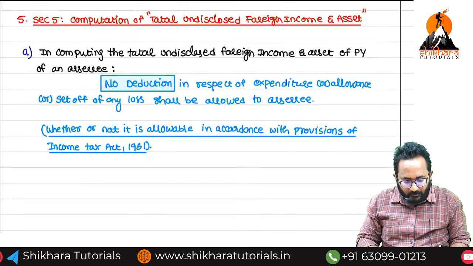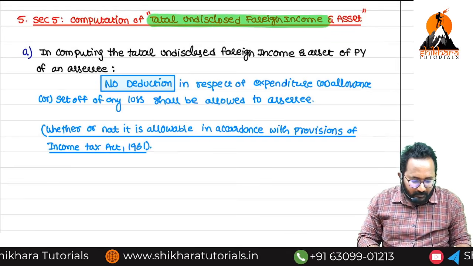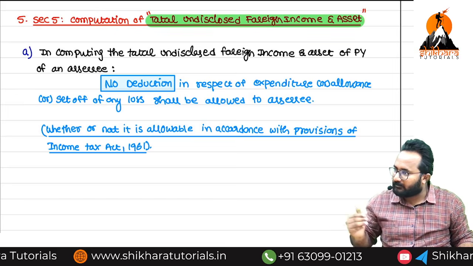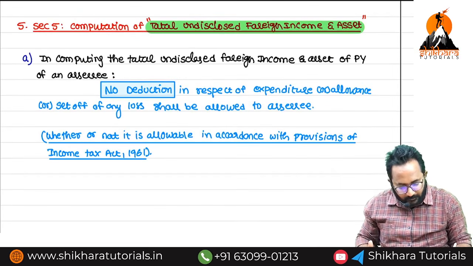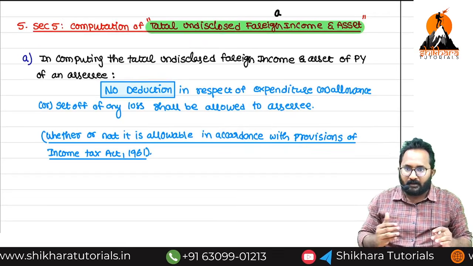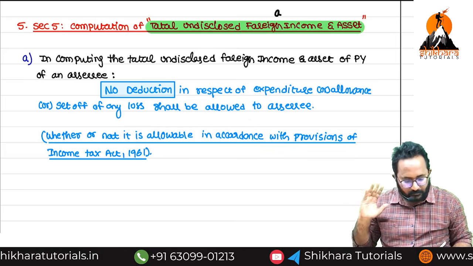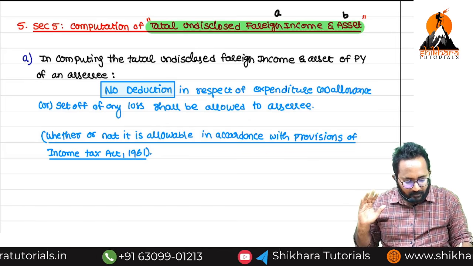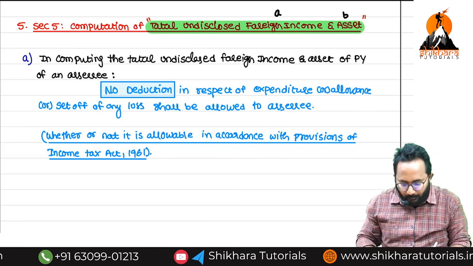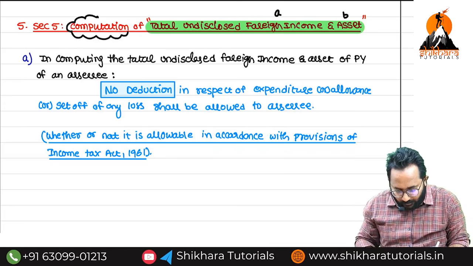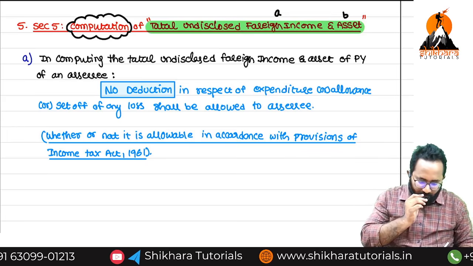Now, section 5. Important, ma'am. Sir, scope relating to this word we already discussed in section 4. But how to calculate the foreign income which is undisclosed, and how to calculate the undisclosed foreign asset value? That computation we are now going to discuss in section 5.